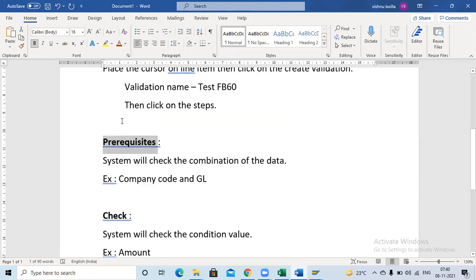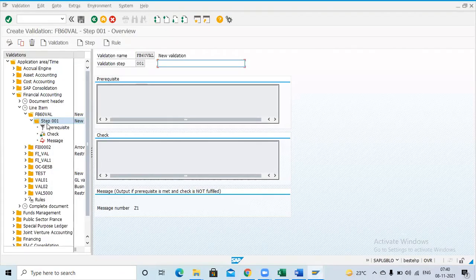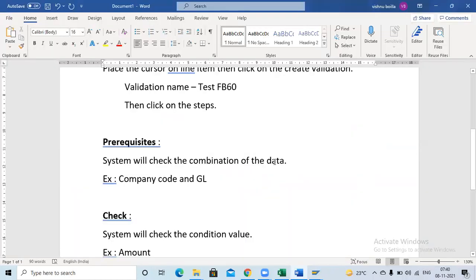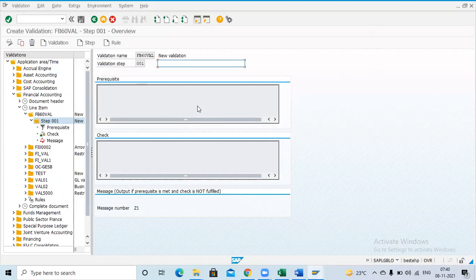Okay, yes. So here we have three steps. In steps we have three combinations: prerequisites, check, and message. Prerequisites are the combinations of the data. Combinations of the data means, like, company code and GL is one combination. I will explain you.